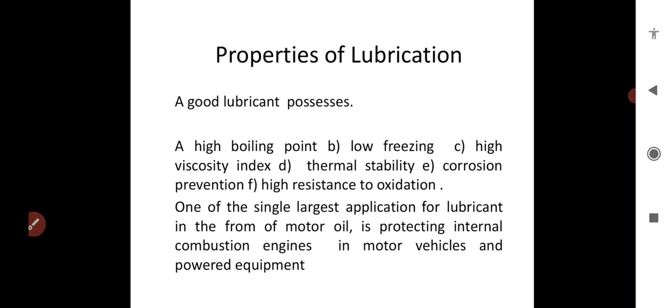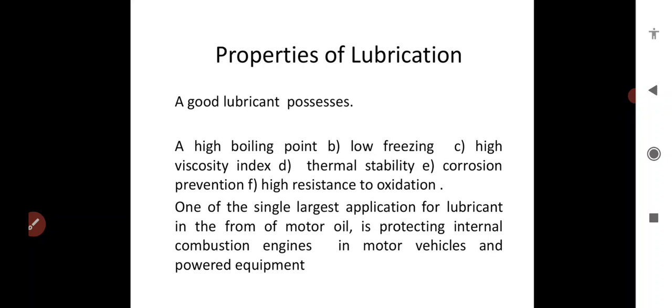Last class I already explained what is lubrication and what are the different types of lubrication materials, like solid, liquid, liquid dispersion materials, etc. The main property of lubrication, which is used to reduce the friction between two objects, is called lubrication.